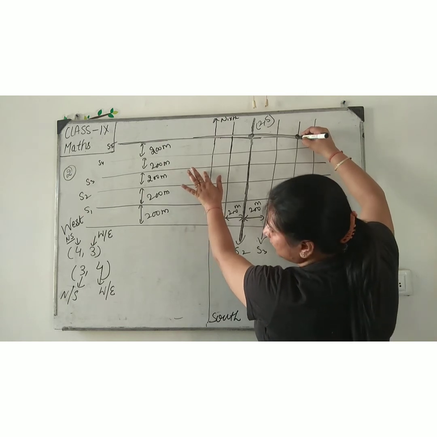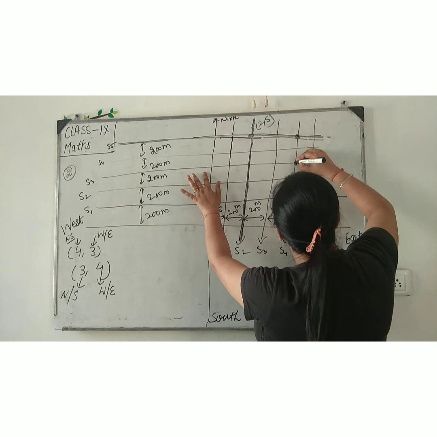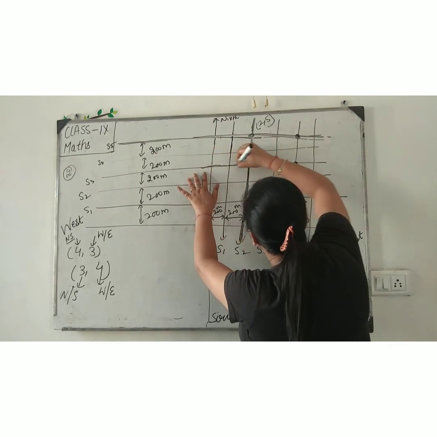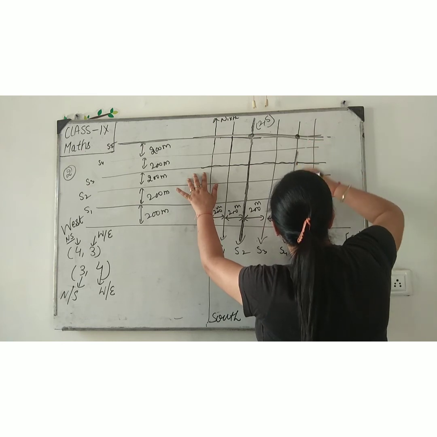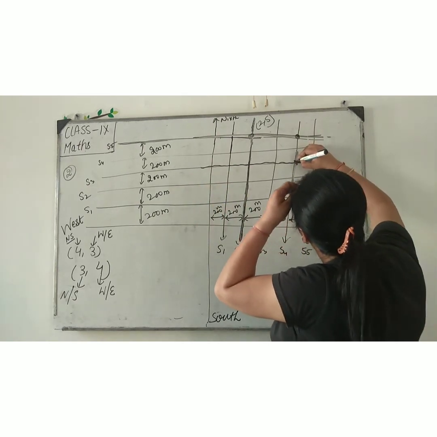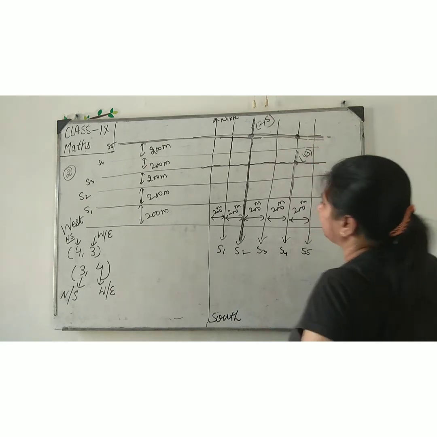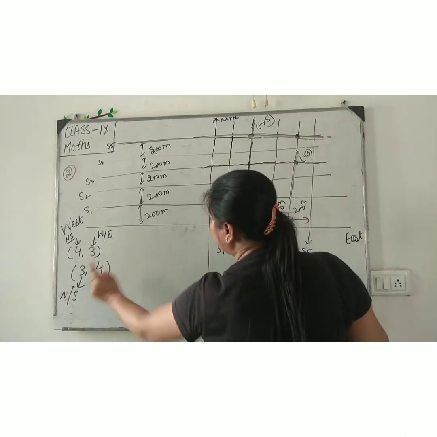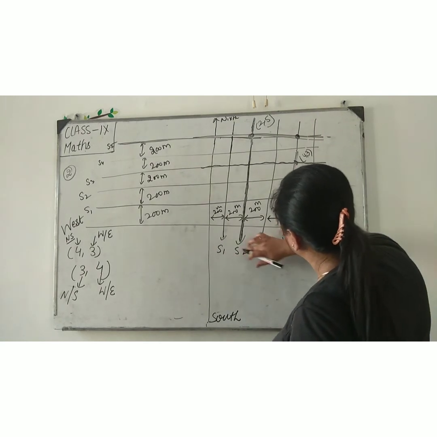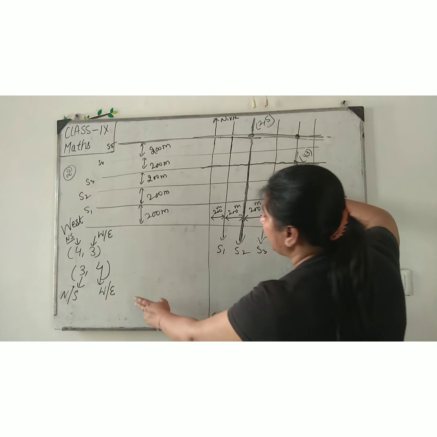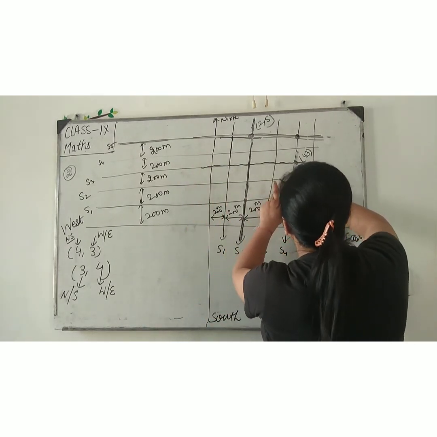After that, the third, west-east: 1, 2, 3. The third street is here, and both lines meet here. So it is called 4, 3. Next, third, north-south: first, second, third. The third street is here. And west-east, fourth: 1, 2, 3, 4.